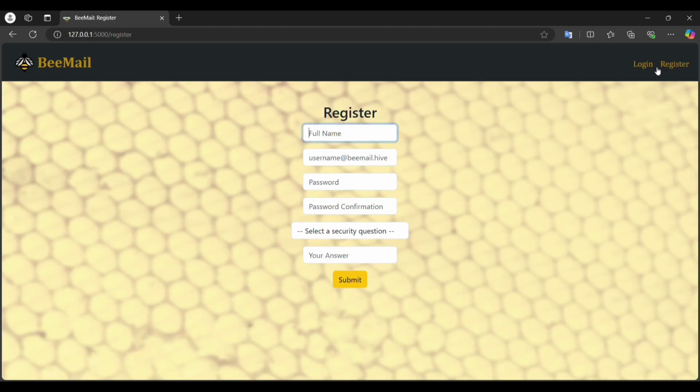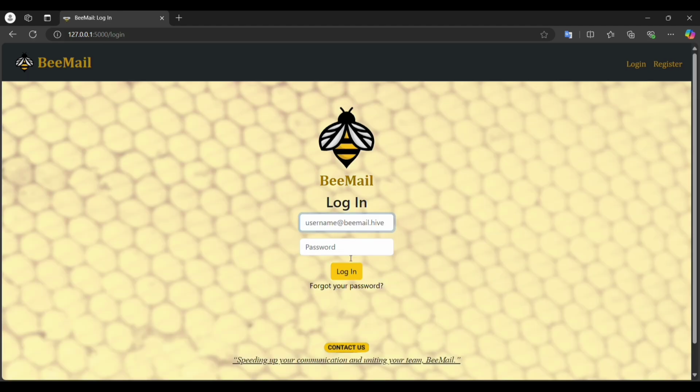Okay, so this is our main page. I will start by registering a new user. Let's say user2 at email, and then the email at bmail.hive, and then just password and password confirmation, and then the school, let's say Harvard. Okay, so now as long as the confirmation is the same as the password and if there exists no email with the same username, it will be added to the database with no problems.